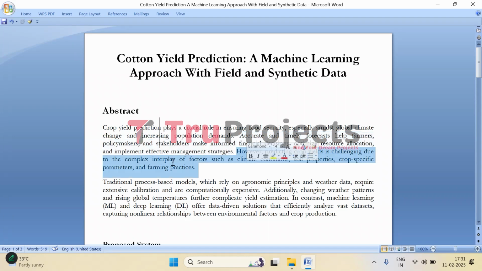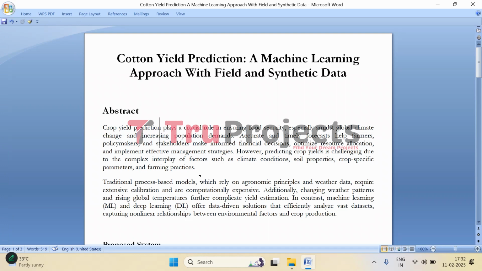And now imagine what happens if predictions are off. If yields are overestimated, there could be excess supply, leading to wasted resources and financial losses for farmers. If underestimated, food shortages can occur, driving up prices and affecting millions of people. So that's why having a reliable crop yield prediction system is so important.